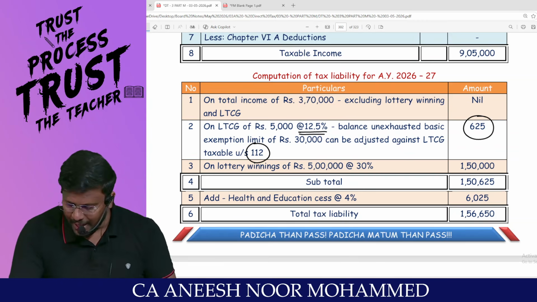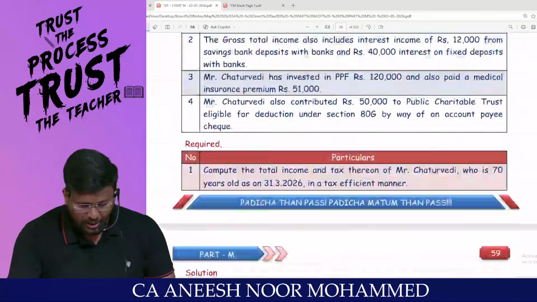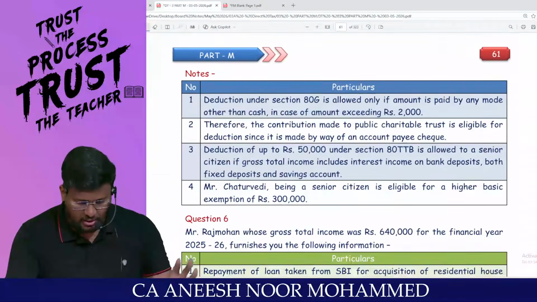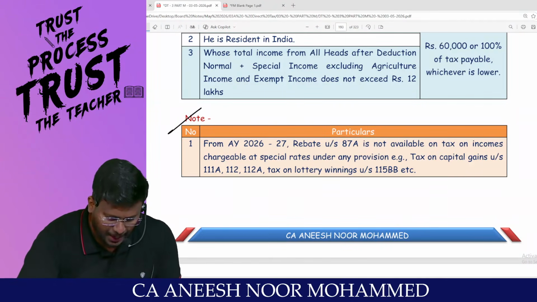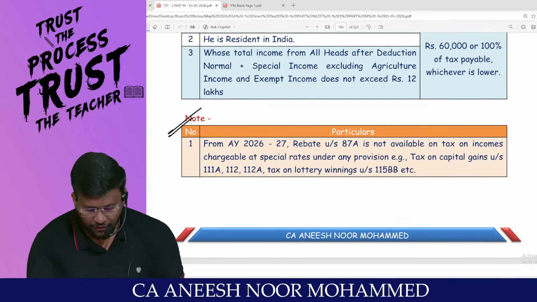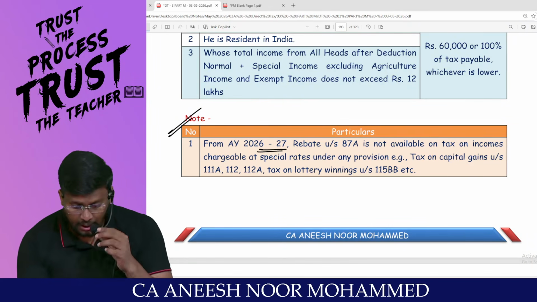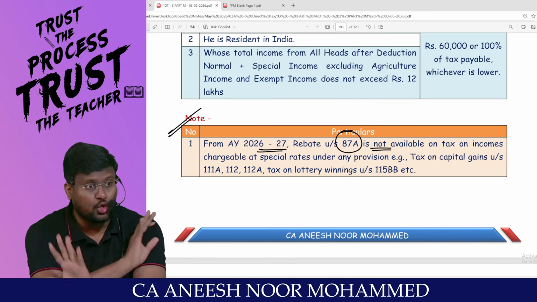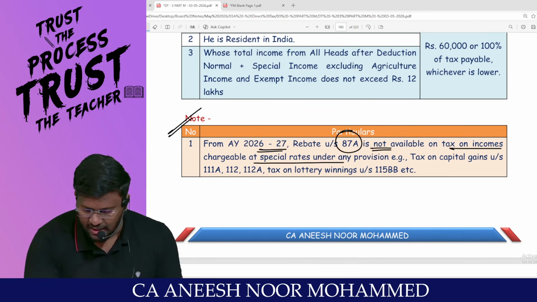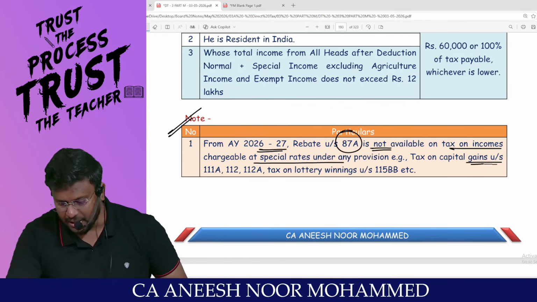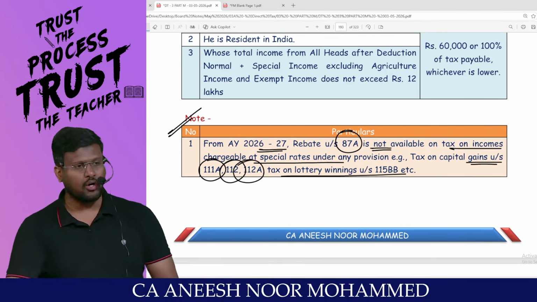I will go back. This is very important since it is an amendment. Look at this. This is an amendment for our examination from assessment year 26-27. Our year is 26-27. Rebate under 87A is not available on tax on income chargeable at special rate under any provision. Example, tax on capital gain covered under 111A, 112, 112A, tax on long-term capital gain.